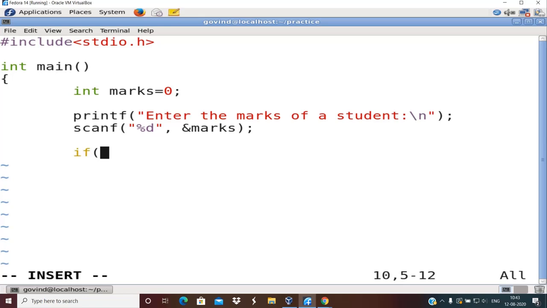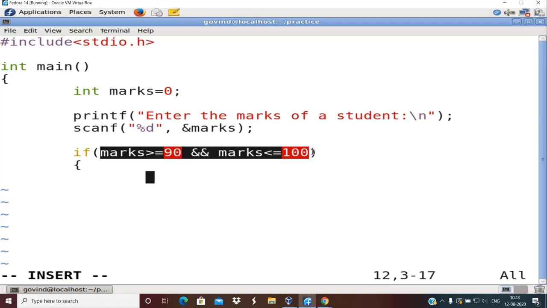So how do I check that marks lies between 90 to 100? You first check whether the marks is greater than or equal to 90, put a logical and symbol, and check whether the marks is less than or equal to 100. If this is the case, see here what I have done.